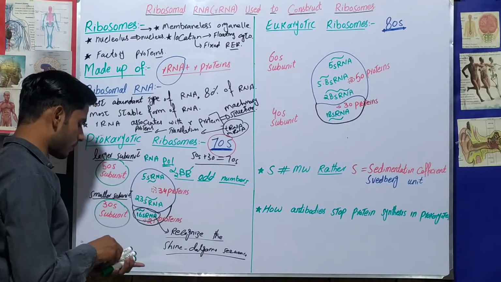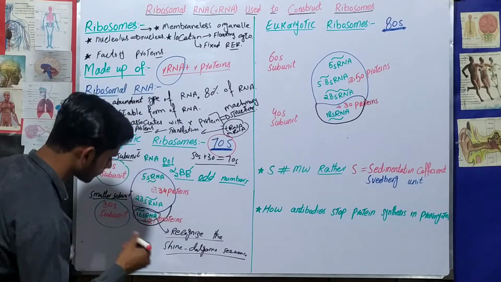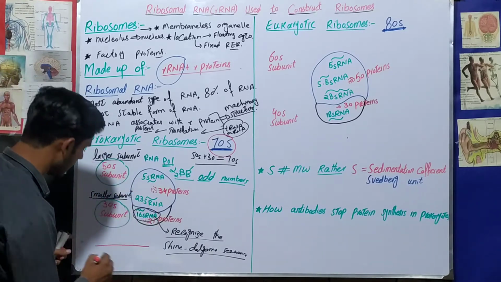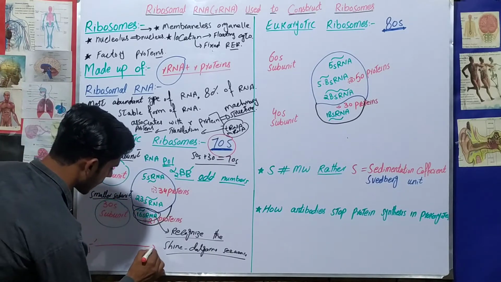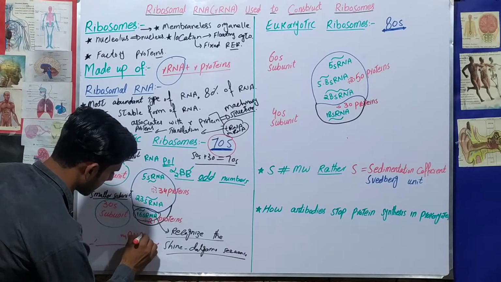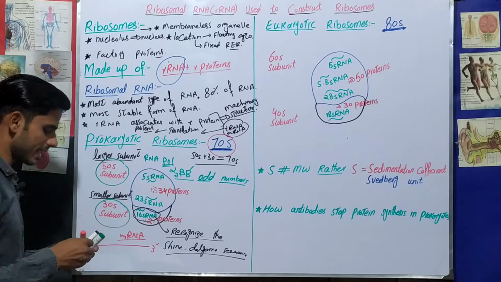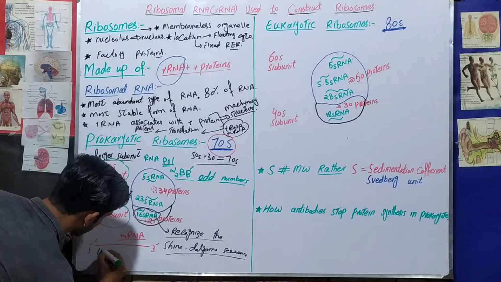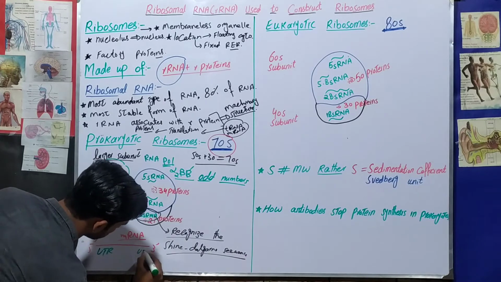Where is the Shine-Dalgarno sequence? Let's suppose that this is the messenger RNA. Then let's suppose this is the 5 prime and this is the 3 prime end of the messenger RNA. And this messenger RNA contains some untranslated regions. Let's suppose that this is an untranslated region, and this is an untranslated region.